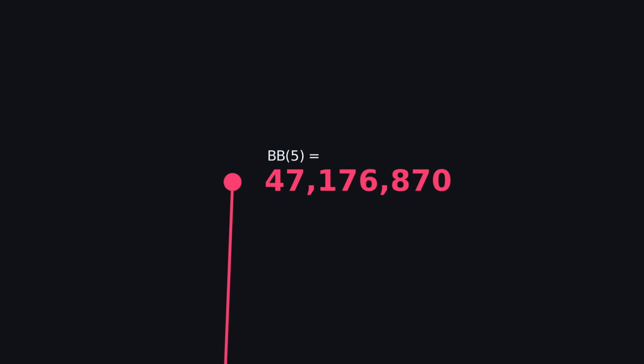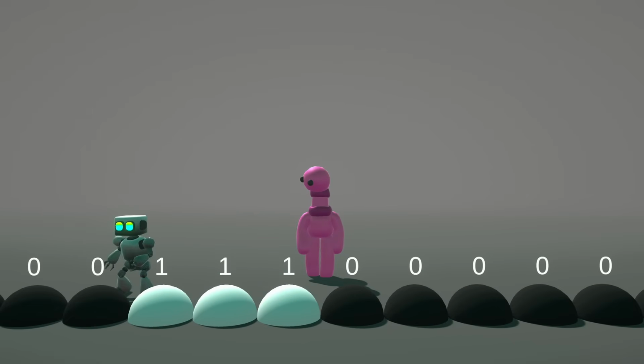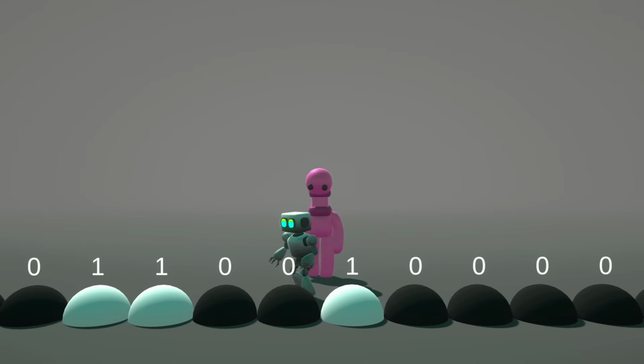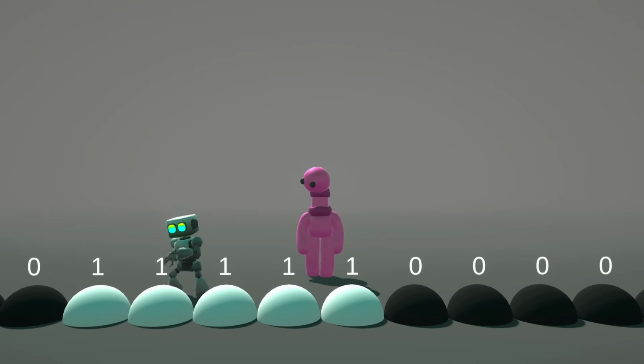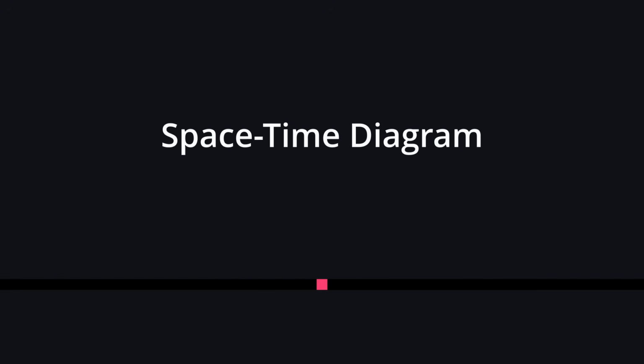To understand how we get from 107 to 47 million, you have to look at what the machines are actually doing. They aren't just moving randomly, at least not the ones that take a lot of time to halt. They are inventing algorithms. To actually see these algorithms, computer scientists use something called space-time diagrams. The horizontal axis is space, the tape itself. The vertical axis is time, with each new row representing one tick or step of the machine. The colored pixel, that's the machine's head, reading and writing.